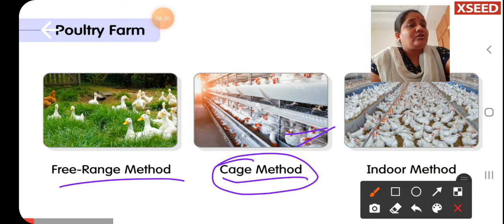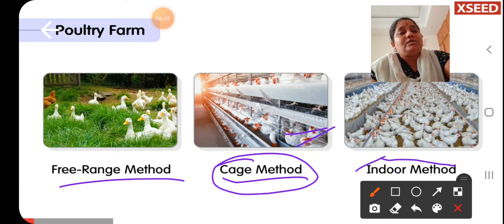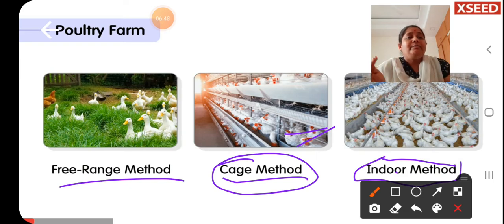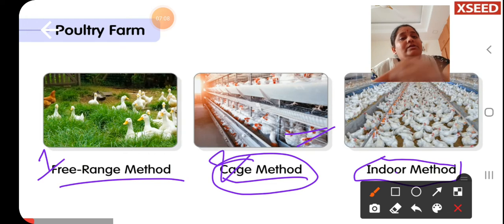A very enclosed area where the hens are grown, then you are saying it as a cage method of poultry farming. Now the third method, that is your indoor method. What is the third method? It is your indoor method. Means within a limited boundary, within enclosed boundaries, if these hens are grown by giving nourished food, then this method is called your indoor method. Altogether in the poultry farm we can see three different methods. One is your free range method, second one is your cage method, and the third one is your indoor method.